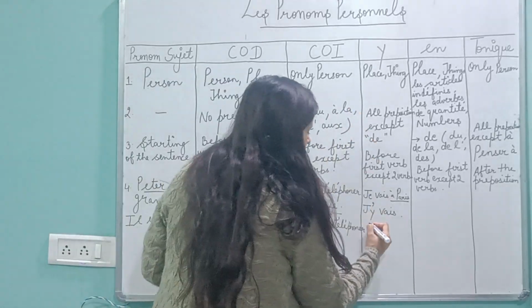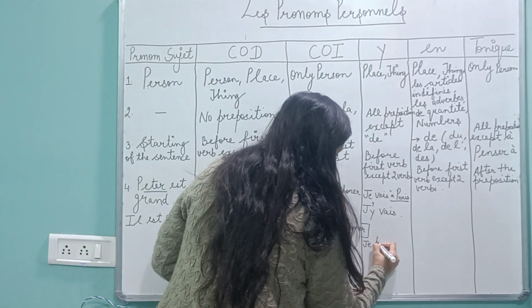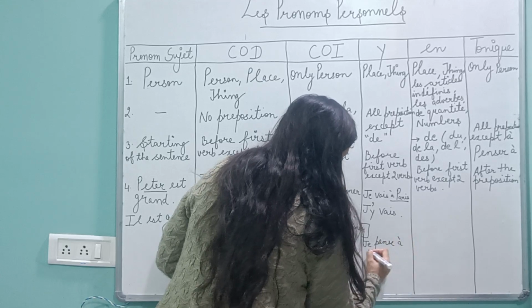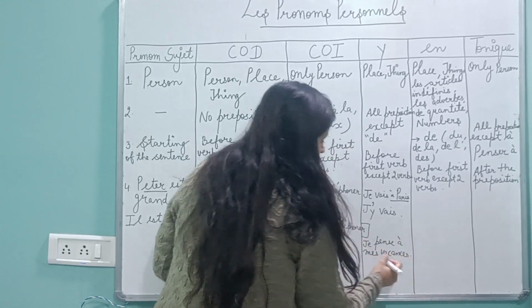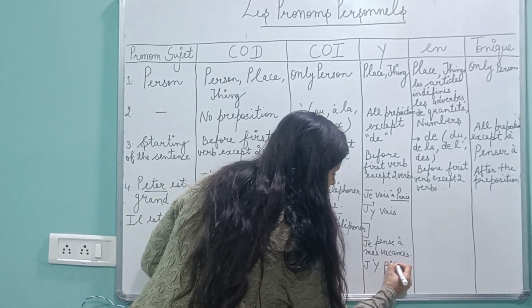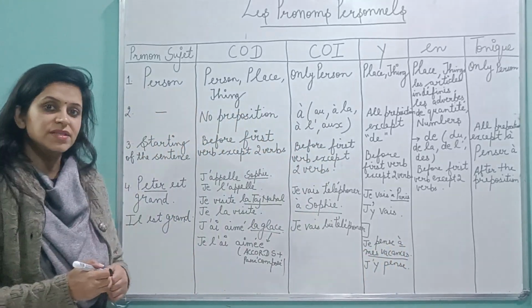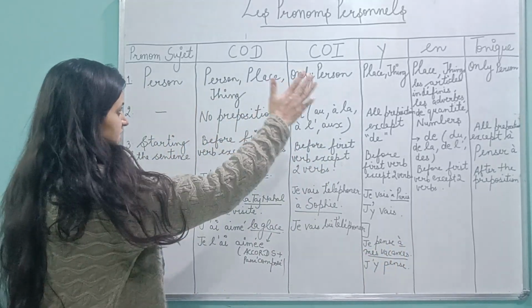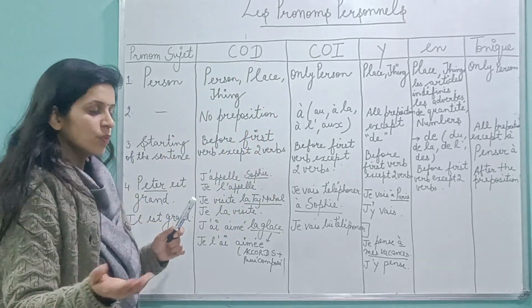And if I'm talking about a thing, je pense à mes vacances. I'm thinking about something. A preposition is there. So, j'y pense. I'm thinking about it. So this is how you do the replacement. With the help of this table, you will be able to identify well which one is used with what.